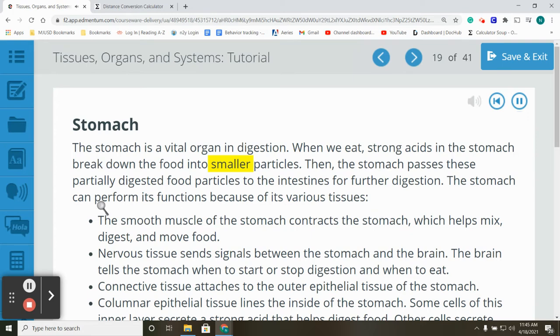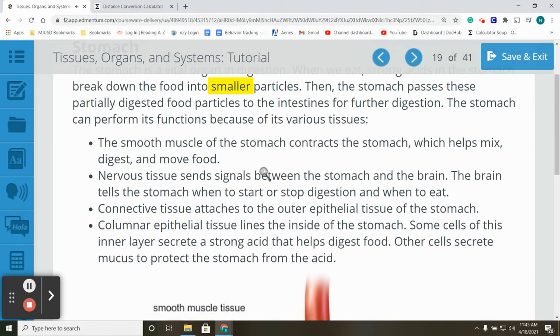The stomach can perform its functions because of its various tissues. The smooth muscle of the stomach contracts the stomach, which helps mix, digest, and move food. Nervous tissue sends signals between the stomach and the brain. The brain tells the stomach when to start or stop digestion and when to eat.